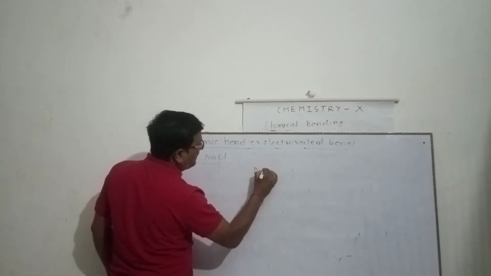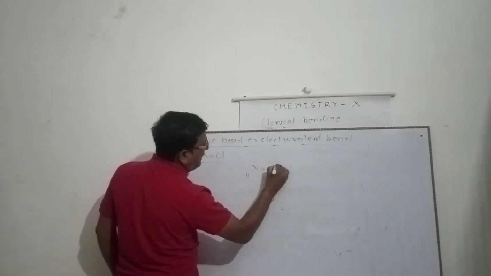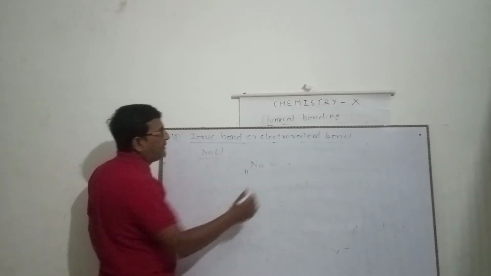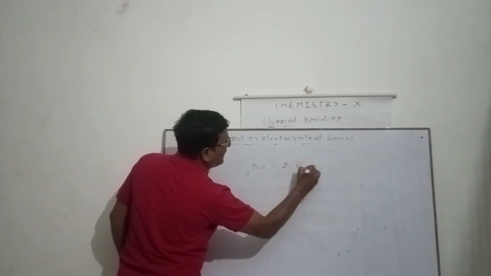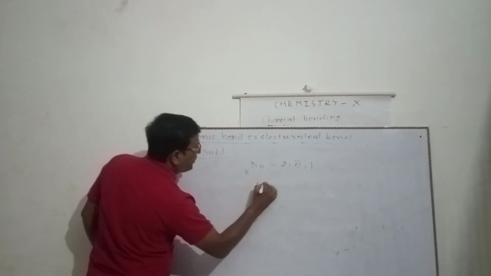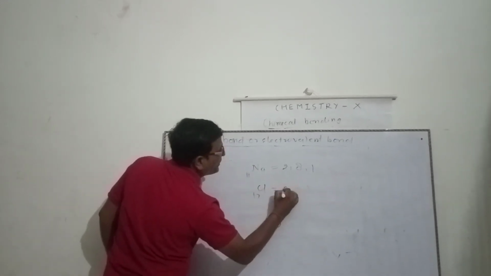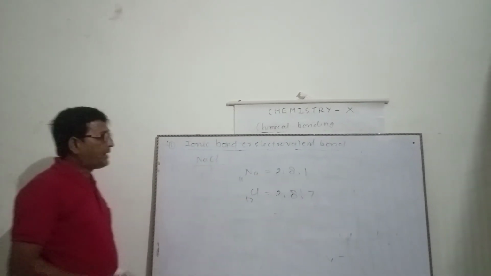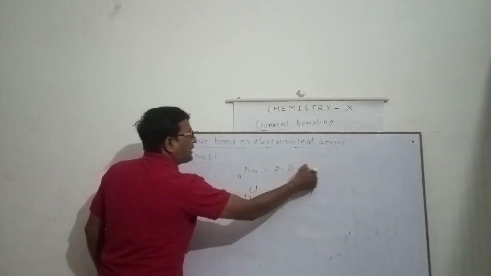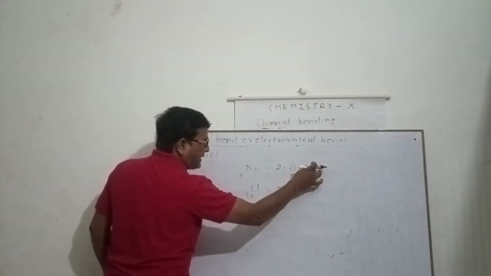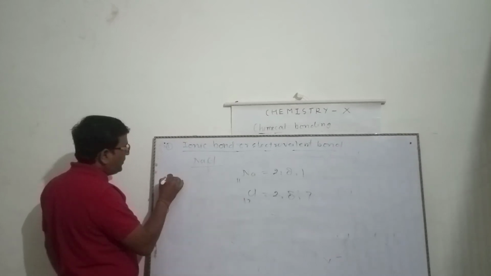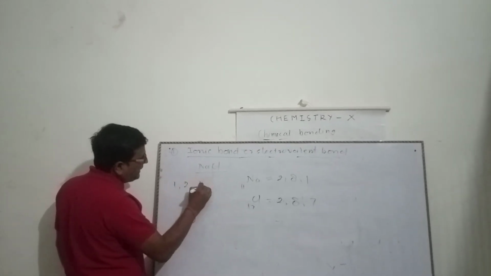See, first we write the electronic configuration of sodium. 11 is the atomic number, already you are familiar. 2, 8, 1 and chlorine 17, 2, 8, 7. You know that the number of electrons in the valence shell is here 7, here 1, and you know metal can easily lose 1, 2, 3 electrons.